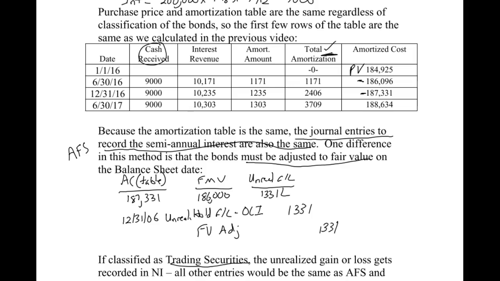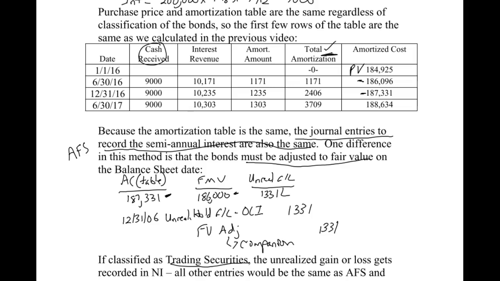All right, so this fair value adjustment account, some people will call it a companion account. This is actually what adjusts the investment. Notice we're putting the investment on our books. On our financial statements, we're going to record it at fair value, so it needs to be this 186 number here. But my amortization table has it as 187,331, so I need to adjust the investment. How do I do that? I do that by using this fair value adjustment account.